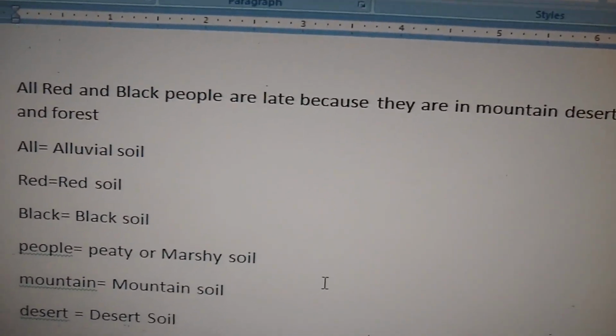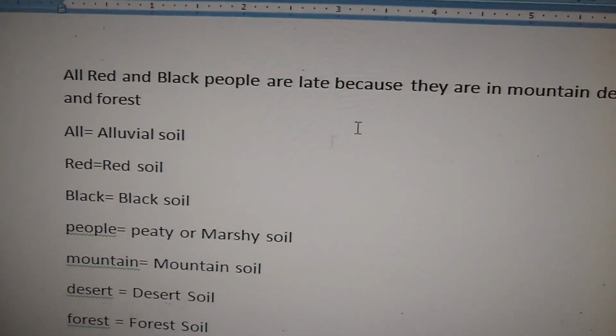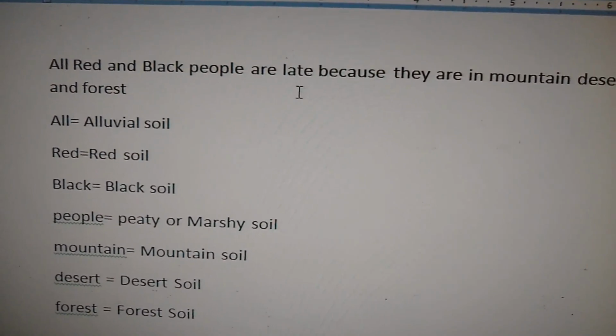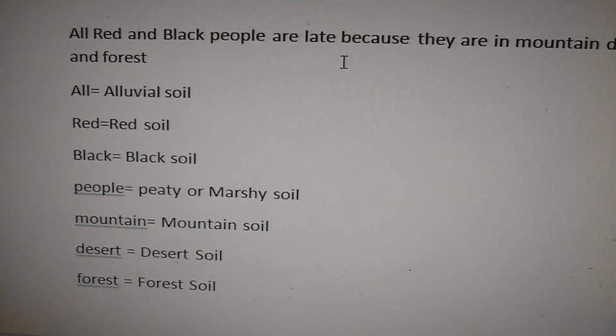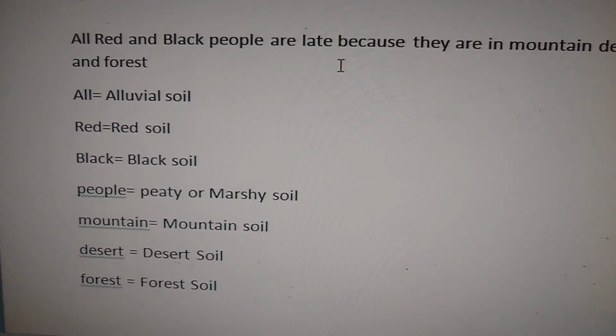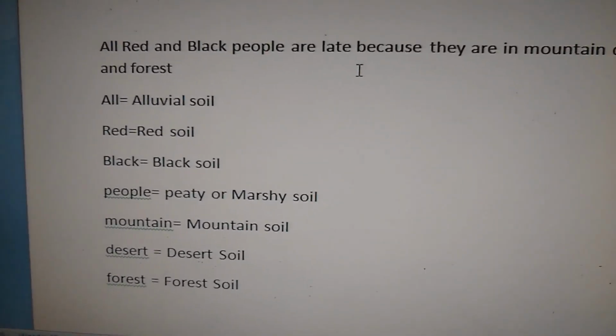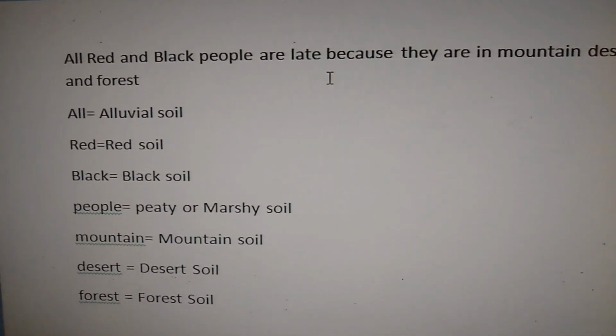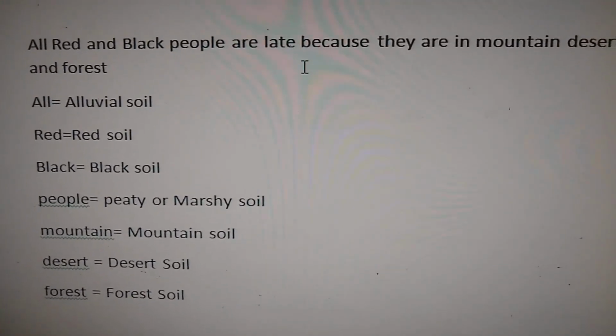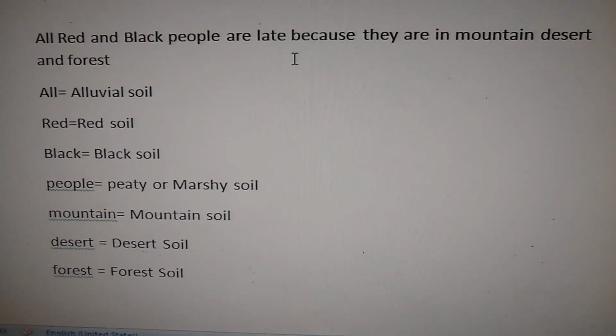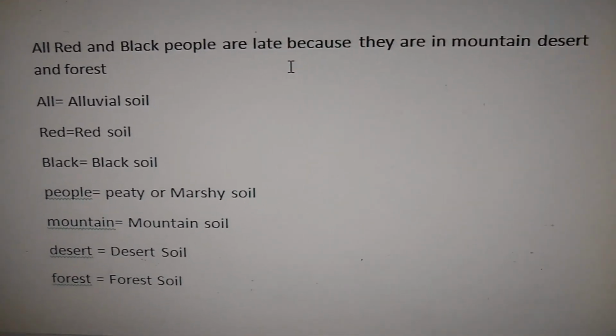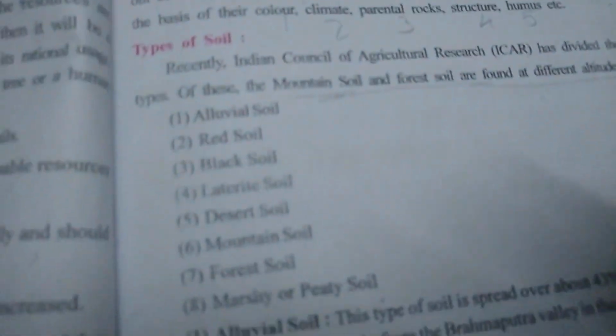So you have to remember the sentence: all red and black people are late because they are in mountain, desert and forest. By that way you can prepare a formula like this. It is a memory trick. If you remember without this, that is fantastic, but if you feel it is difficult, then you can remember the sentence. That is the way you can remember the things. Okay, fine. Now we go for the next.